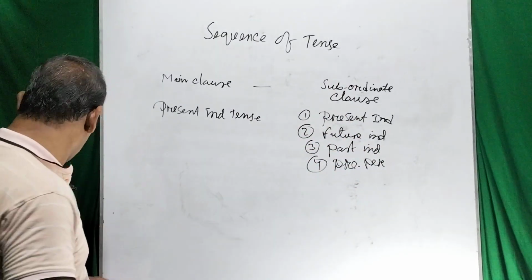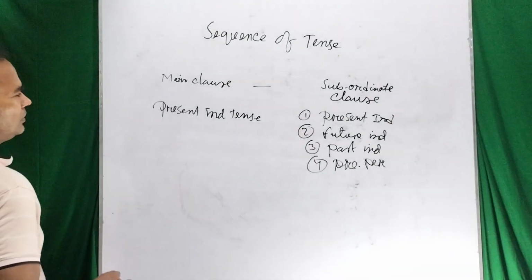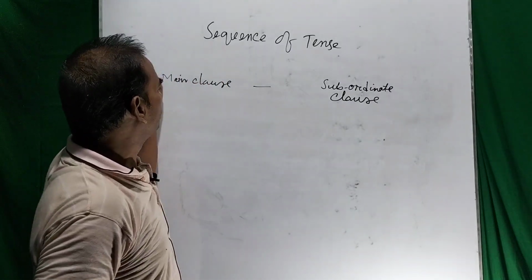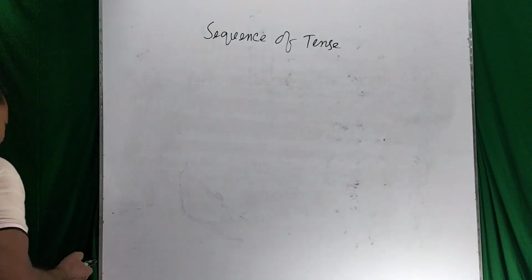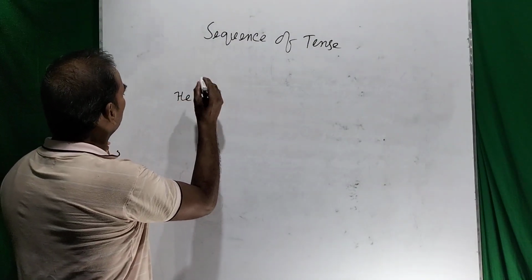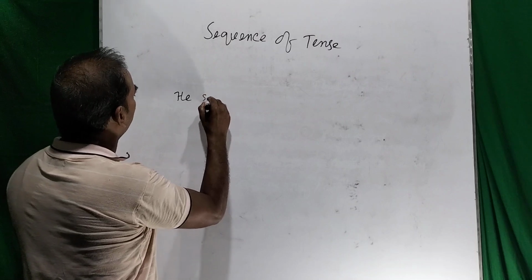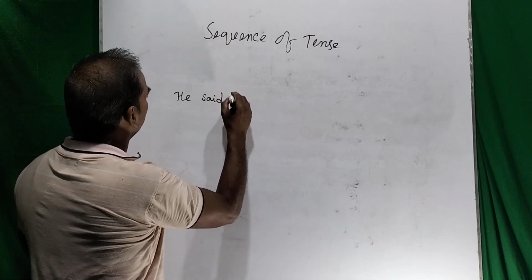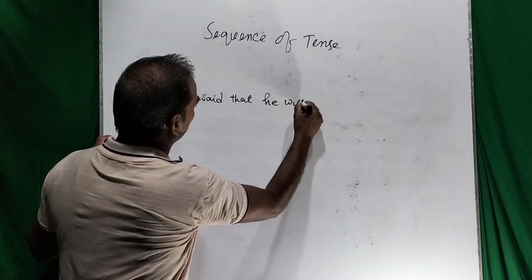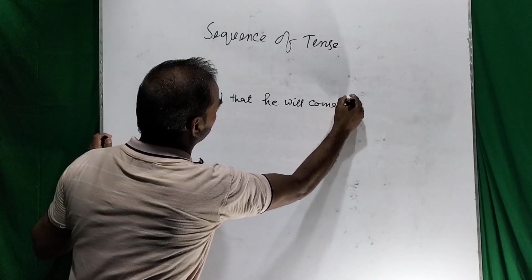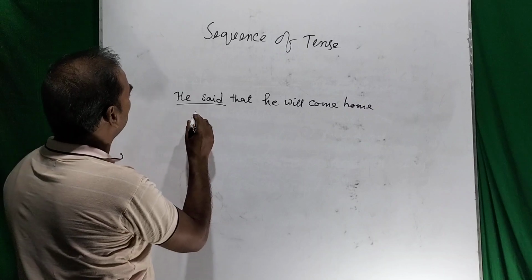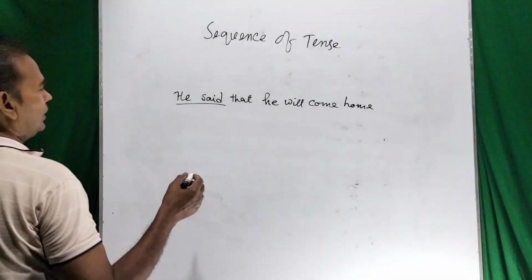I would like to discuss. Just try to understand. So, the main clause is in the present indefinite. Suppose he says that he will come home.